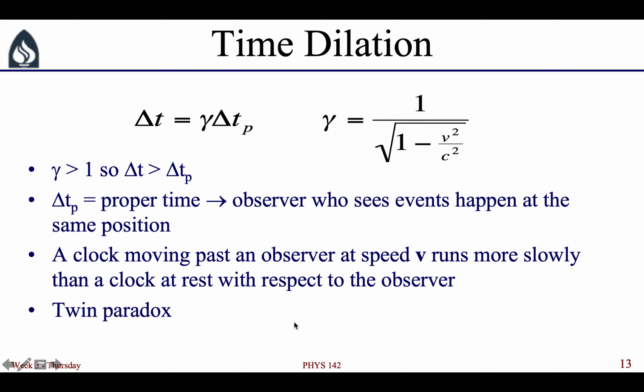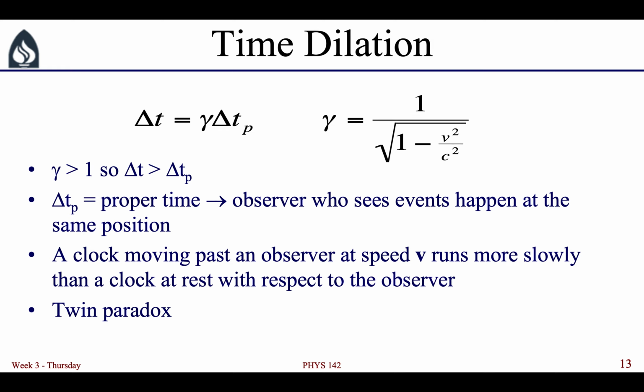So this is just to reiterate the important expressions having to do with time dilation. The person who's not measuring proper time always measures a longer time interval than the person who's measuring proper time, and it's different by this factor gamma, and gamma is always a number greater than 1. So this has important implications. This means that a clock moving past an observer at speed v will run more slowly than a clock at rest with respect to the observer.